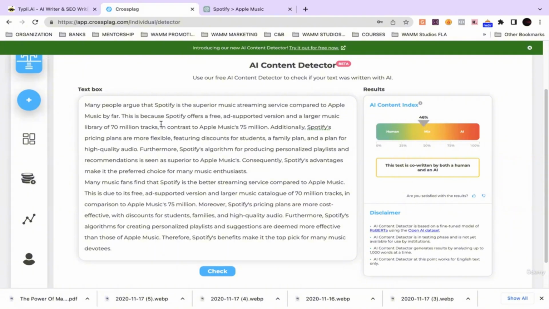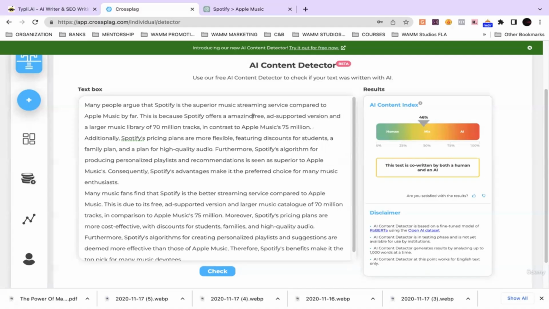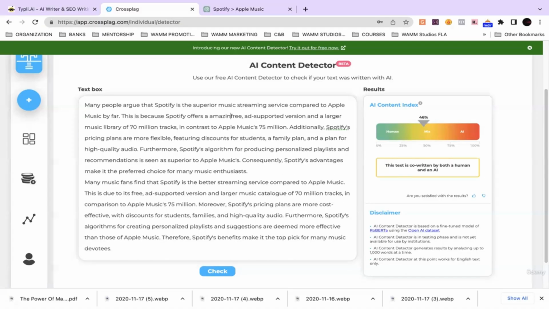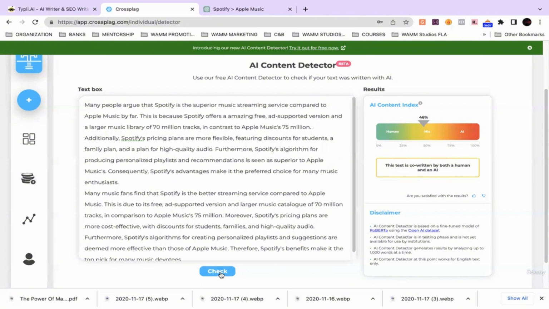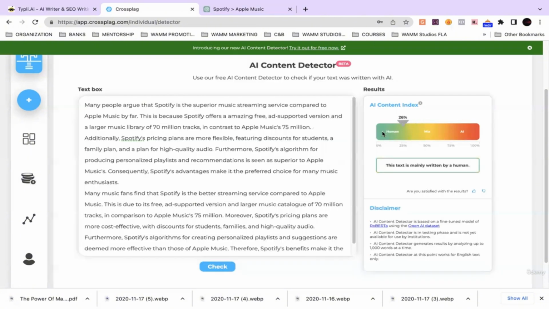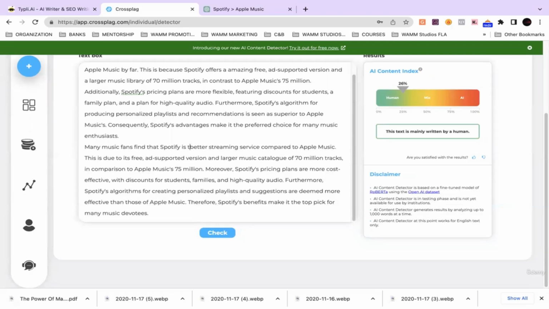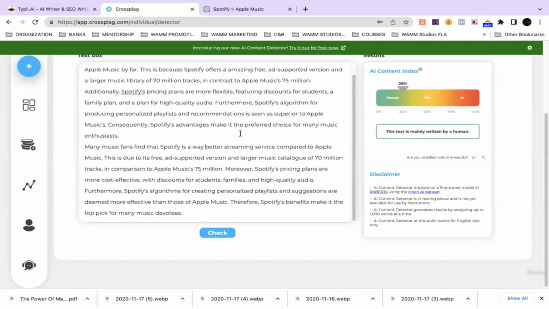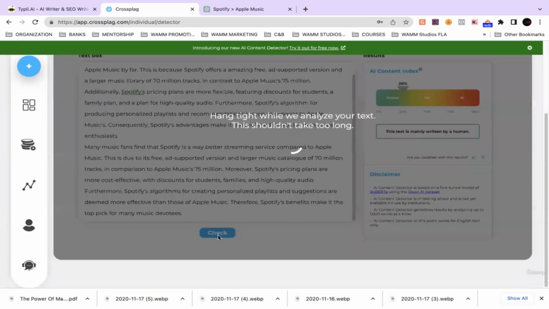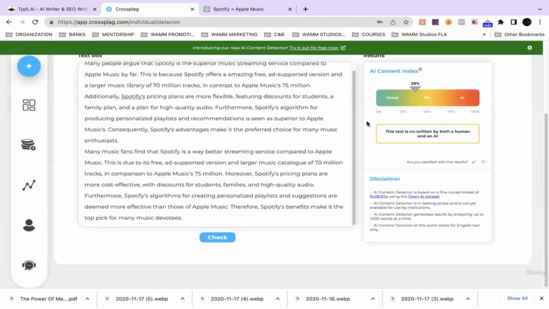All right, let's keep it going. This is because Spotify offers an amazing, right? So all we're doing is adding adverbs and pronouns. An amazing, not just free, an amazing. Just off that word alone, you see how it's getting more humanish? Many music fans find that Spotify is a way better streaming service compared to Apple Music. So it went back up a little bit.